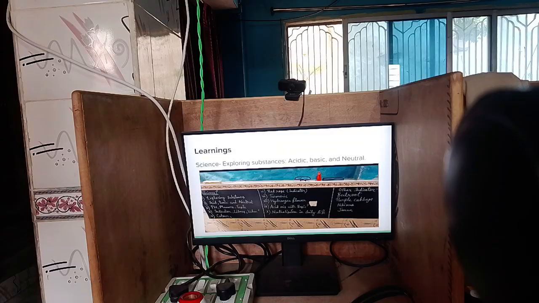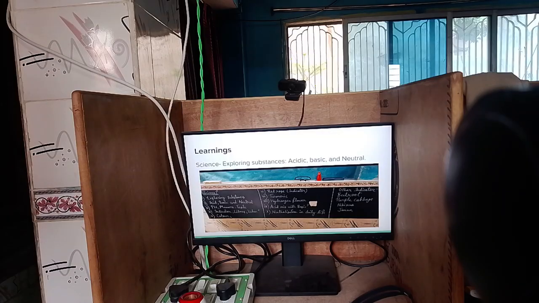So let's take from 0 to 7. From this side it will be acidic, and 7 will be the neutral substance, and from 7 till 14 will be basic. So the more it goes towards 0, it will be hard acid, and 7 it will be neutral, neither too acidic nor too basic, and after that the more it increases, the more basic it will be.